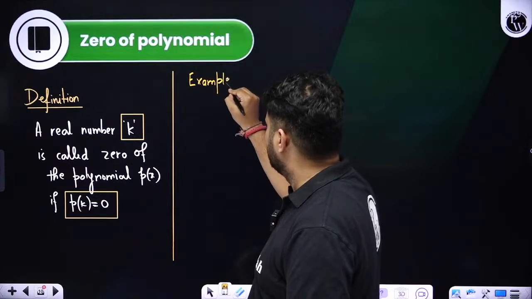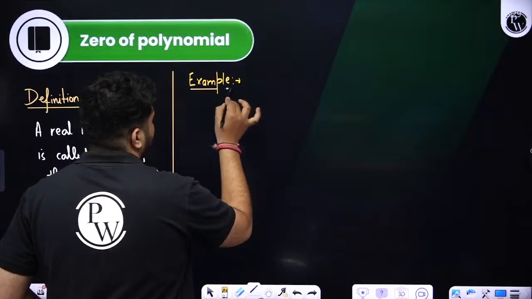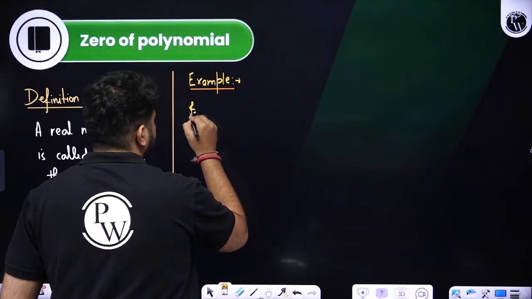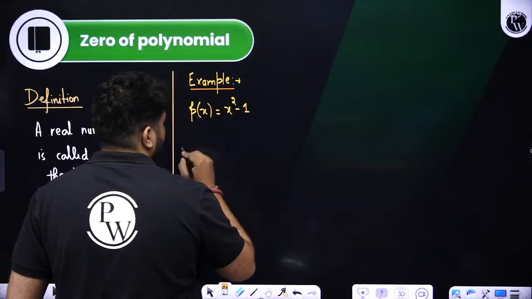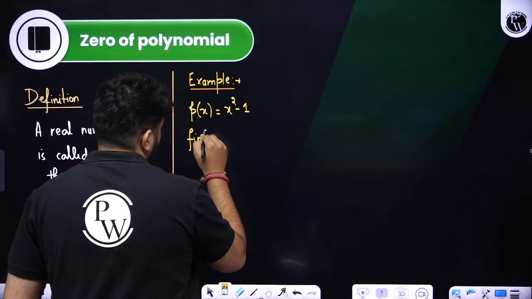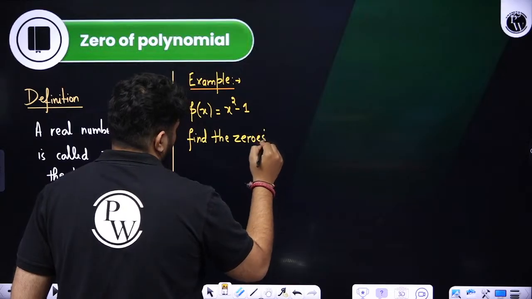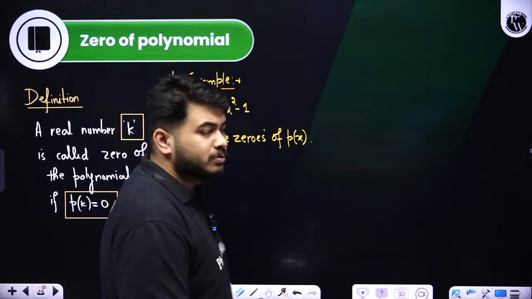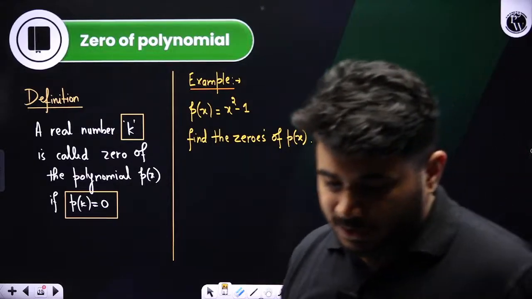Easy to understand. If I take a polynomial p of x equals x square minus 1, find the zeros of p of x. Can you do this? Find the zeros of p of x. Quickly look at it, and whatever your answers are, drop them in the chat box, students. Do it fast.